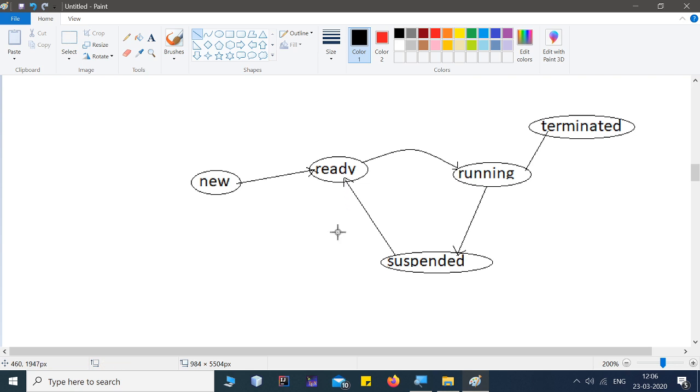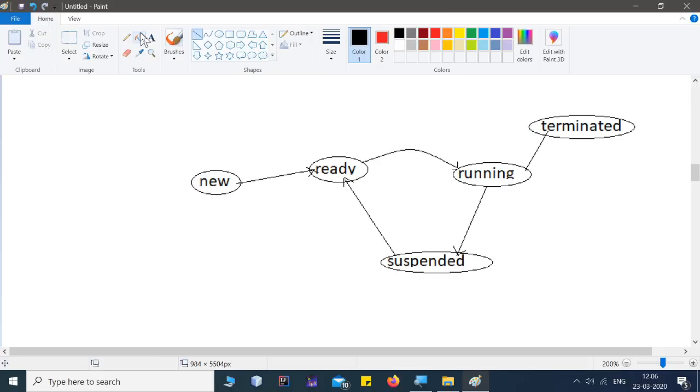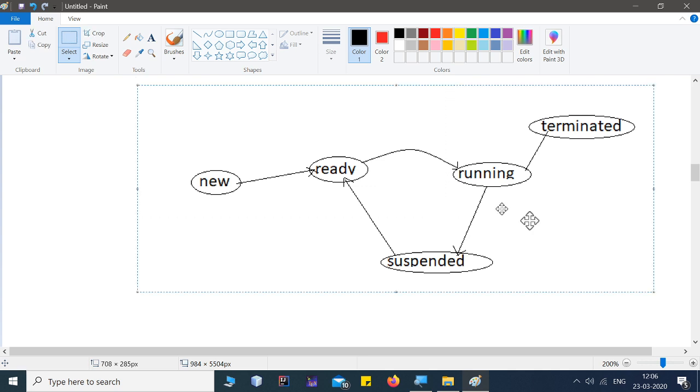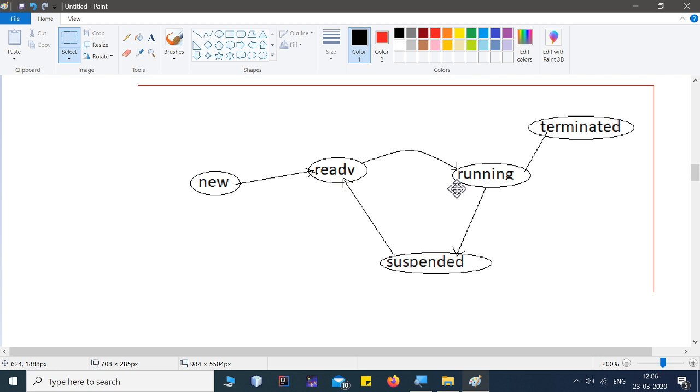Initially, let's assume that you will be filling the rectangle from left to right. Initially the filling of the rectangle has started.